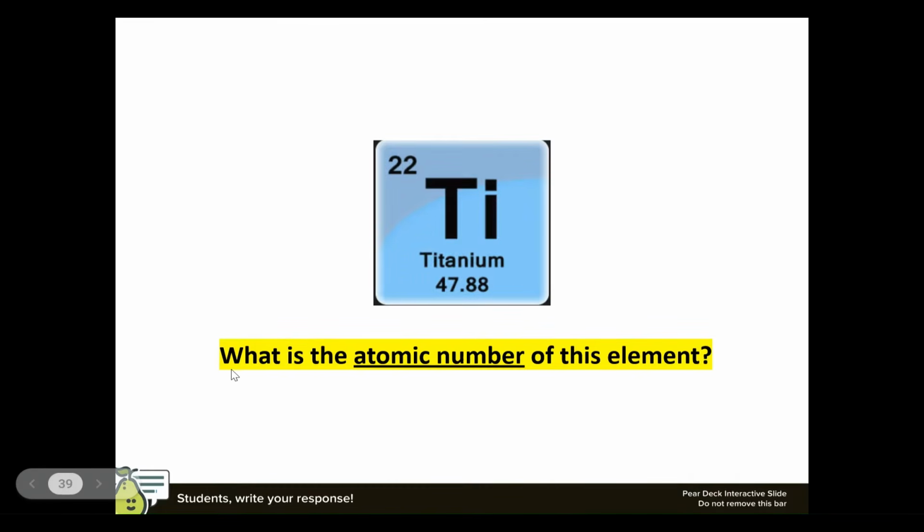Here's another example. I want you to answer this. What is the atomic number of this element?